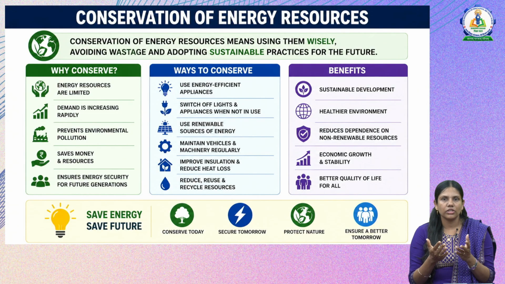What are the ways in which we can conserve energy? First, we can use energy efficient appliances. Next, we need to switch off lights, fans, and any electrical appliances when we are not using them, and shift to renewable sources of energy. Then maintain vehicles and electrical machinery regularly so that the amount of fuel consumed may be reduced. And we have to improve insulation and reduce heat loss, and we should also follow the principle of reduce, reuse, and recycle the resources.